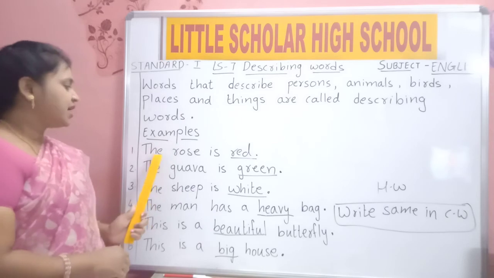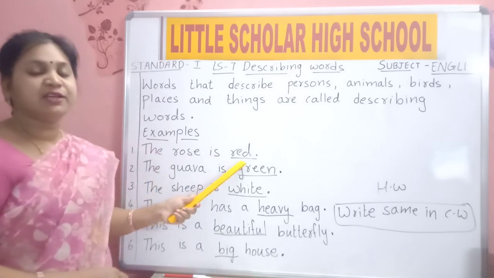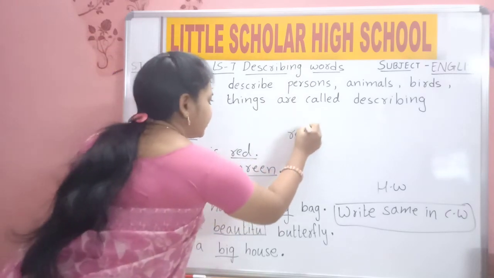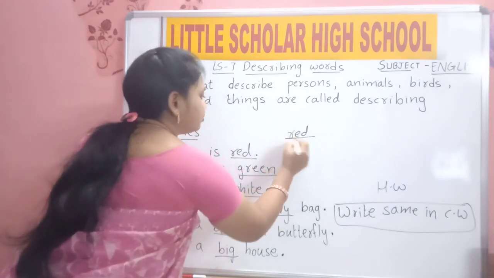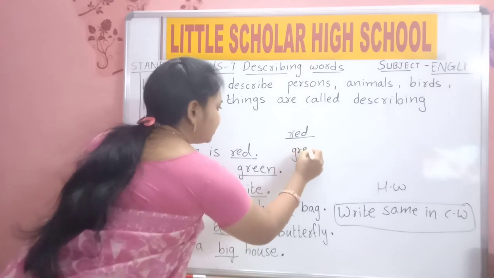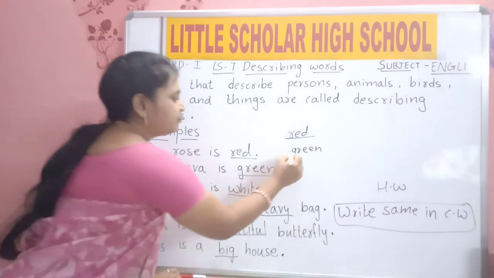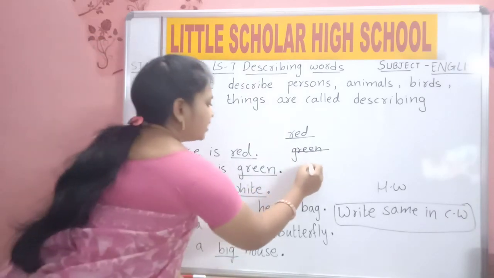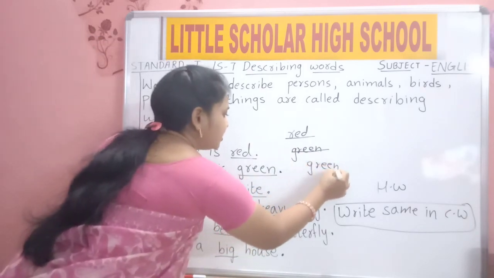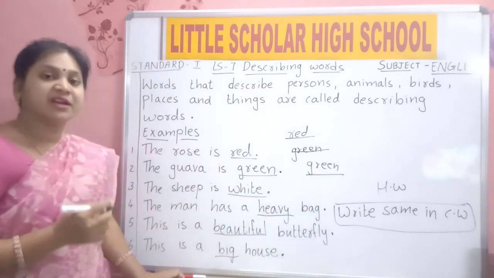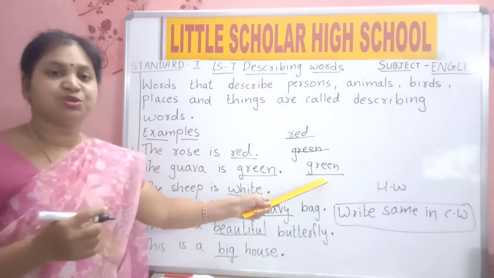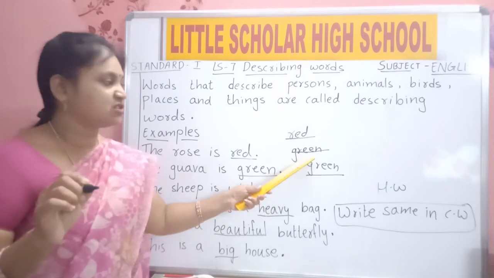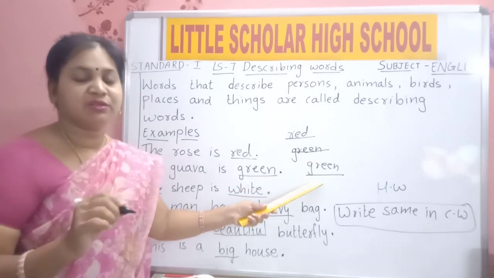Then write the example, then underline. Where you are underlining, you should not touch the word. R-E-D, red is there. You will try to underline like that. G-R-E-E-N, green is there. How will you underline? If you touch the letters and underline like this, is it correct? No. Underline on the red line. All the underlines you should do on the red line. Don't touch the letters and underline, children.